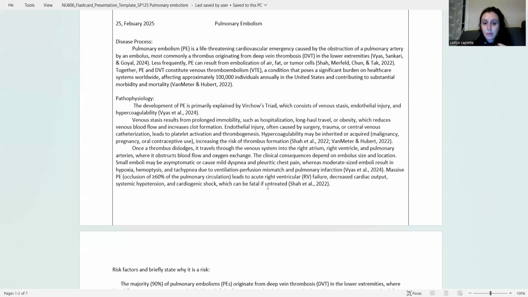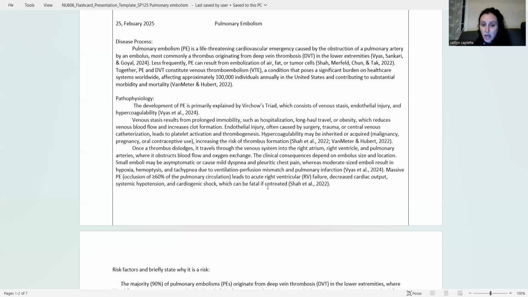Venous stasis results from prolonged immobility, such as hospitalizations, long-haul travel, or obesity, which reduces venous blood flow and increases clot formation. Endothelial injury, often caused by surgery, trauma, or central venous catheterization, leads to platelet activation and thrombogenesis. Hypercoagulability may be inherited or acquired, such as in instances like malignancy, pregnancy, or oral contraceptive use, which also increases the risk for thrombus formation.